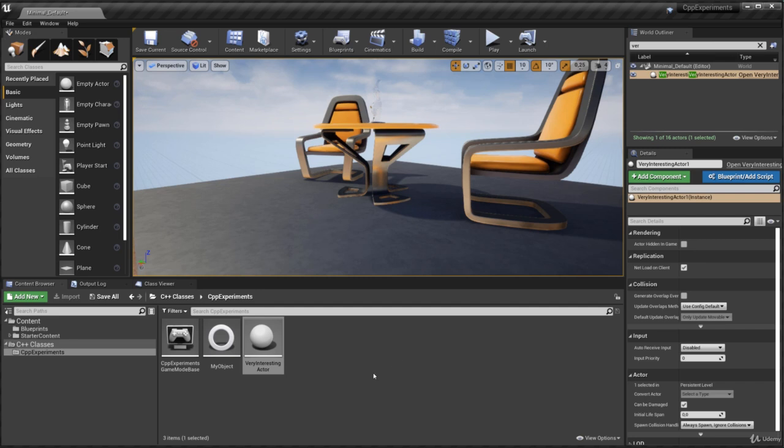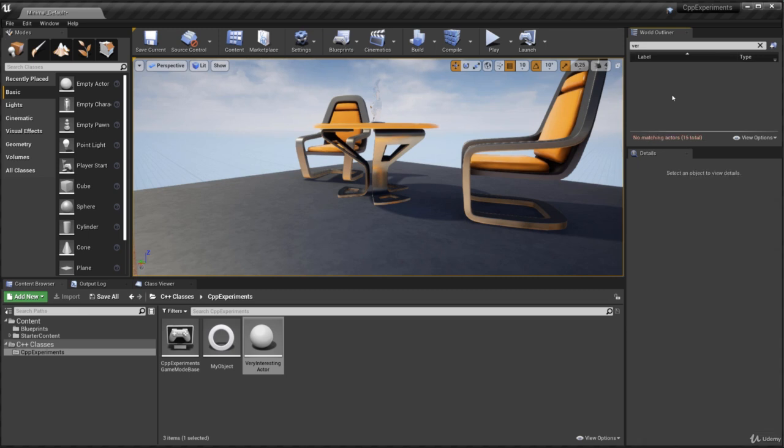That's because we have not set up a scene component or anything. We do not have a default root set up yet. So I'll just select that and press delete. Delete that from my world.